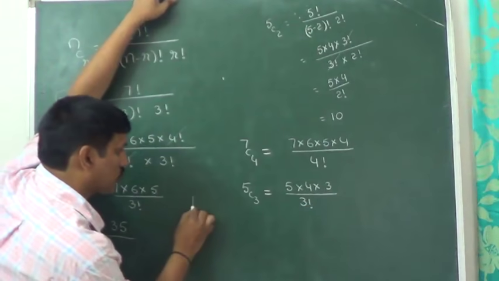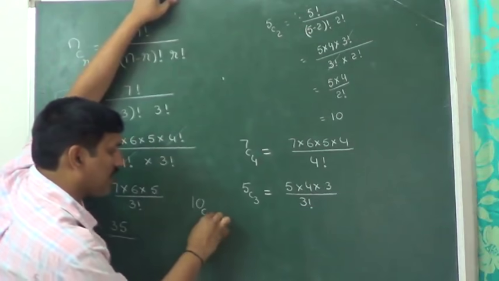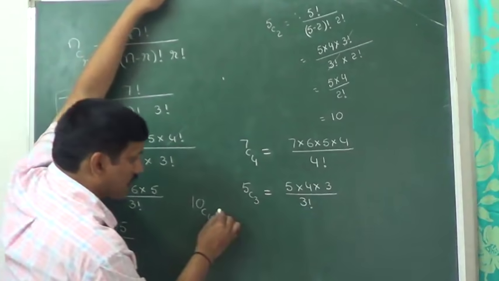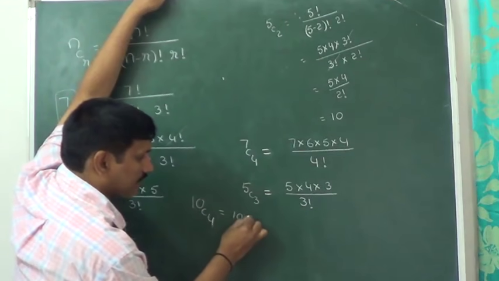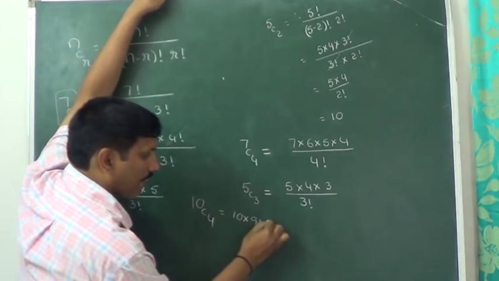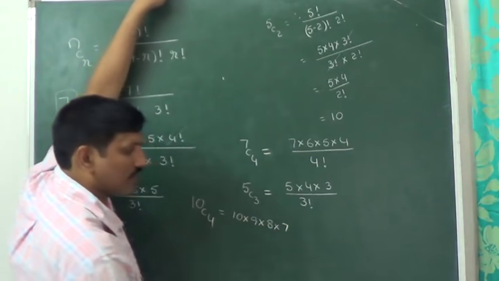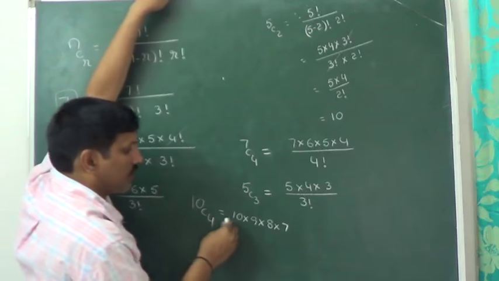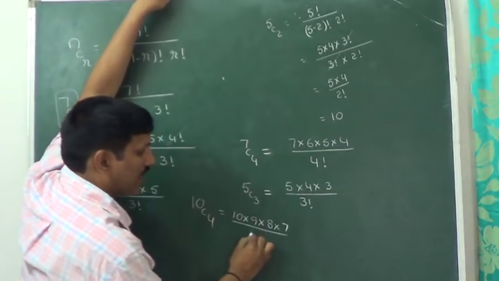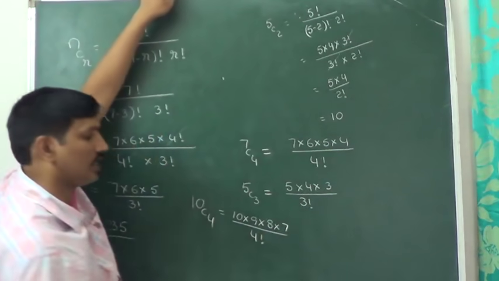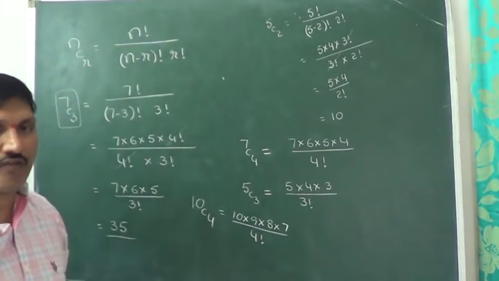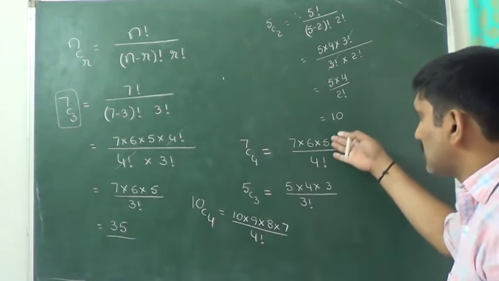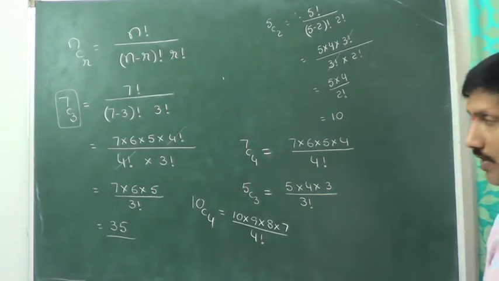Suppose you want to find out the value of 10C4. Starting from 10, 4 numbers multiplication divided by 4 factorial. That is the way we can easily find the 10C4 value, or 7C4 value, or 5C3 value.